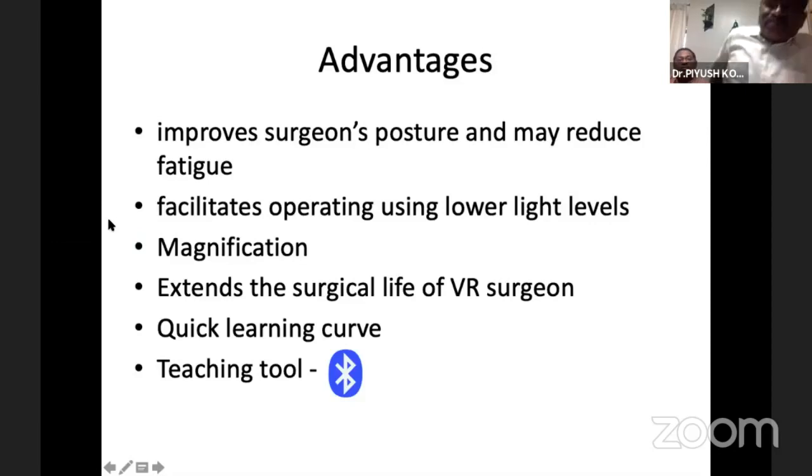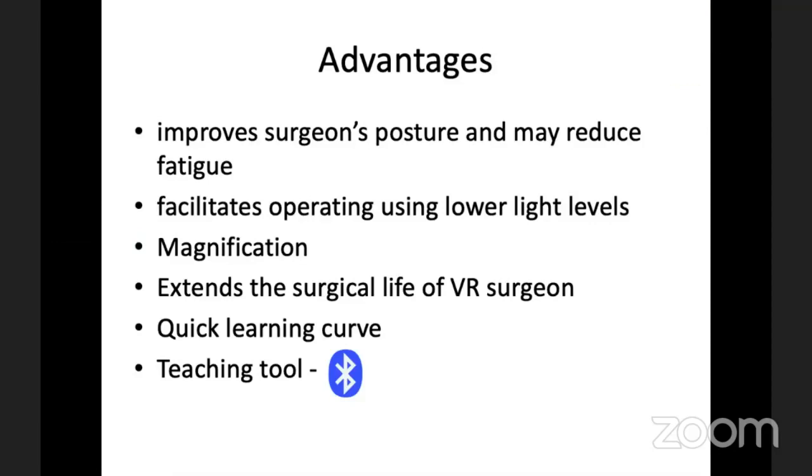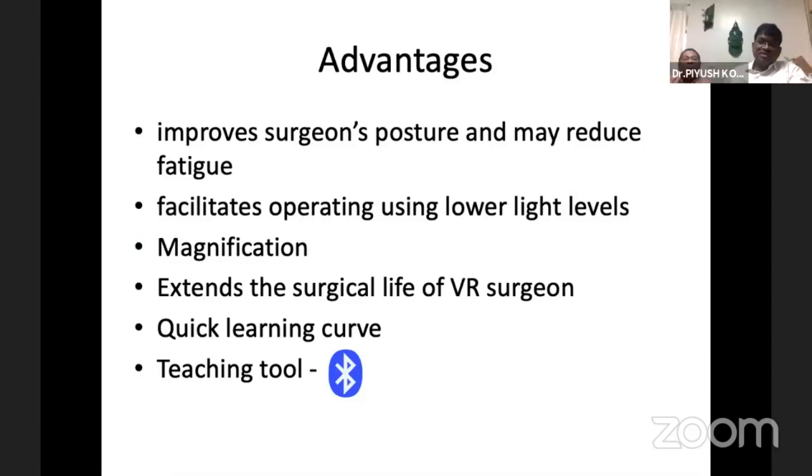So the basic advantages of the 3D system in vitreous surgery is, because in a high volume setup like ours, where we operate 30-35 cases a day, it improves the surgeon's posture and reduces the fatigability. And the most important thing which I have been telling is a lower light. We use just 20 to 25%, with greater magnification, and even if the visual acuity is low, your longevity is increased. And not much of a learning curve as far as the posterior segment is concerned, and a wonderful teaching tool, especially when you're using something like Bluetooth.